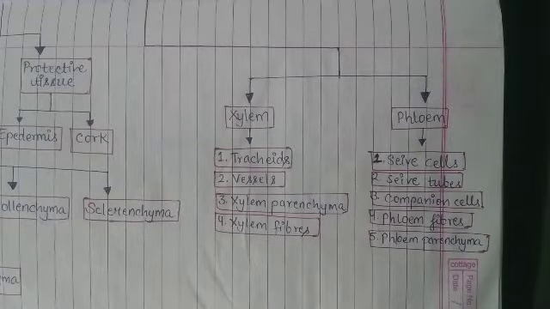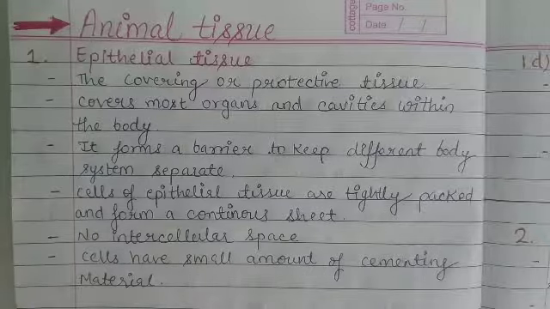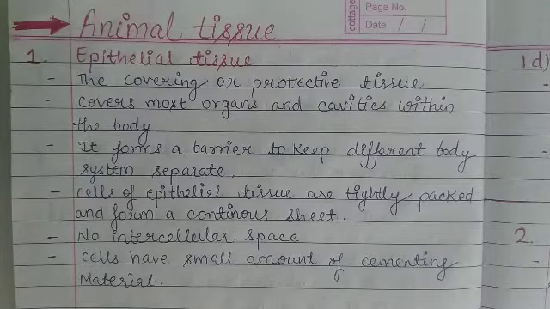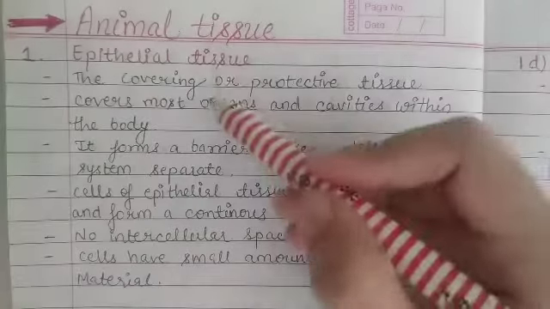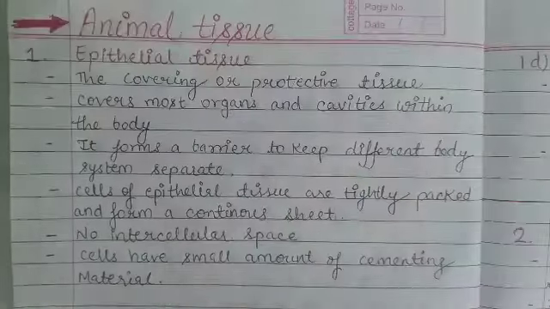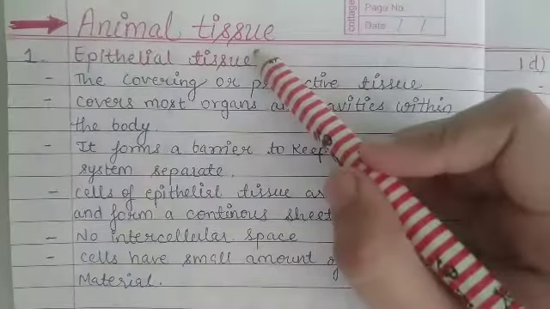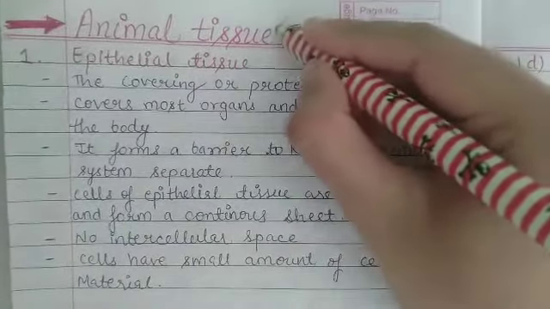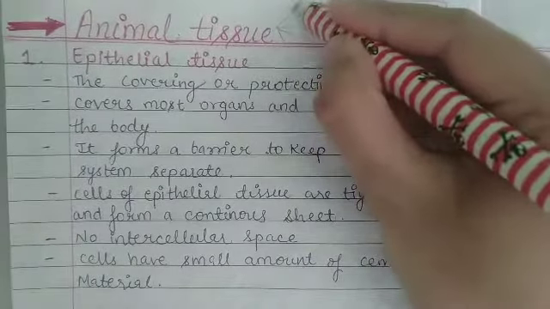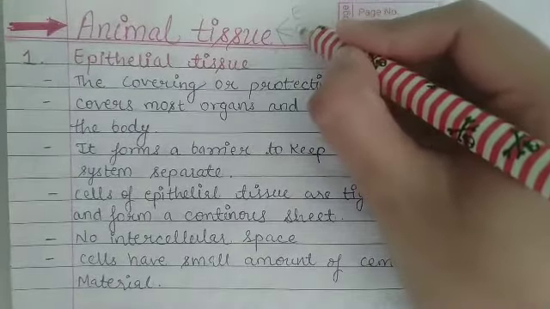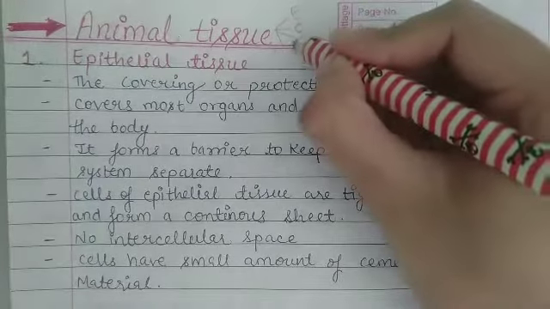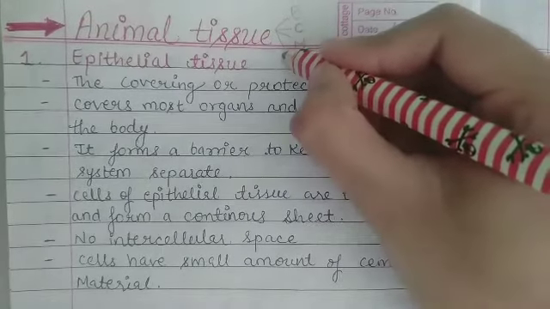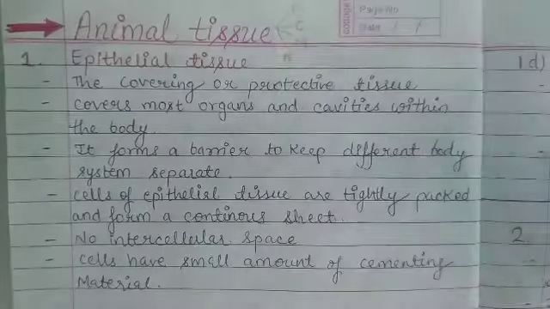Now we will study about animal tissue. So let's start. So students, re-energize yourself and take a look here. Animal tissue. Animal tissue is simply divided into four types. First one is epithelial tissue. Second one is connective tissue. Third one is muscular tissue, and lastly fourth one is nervous tissue.